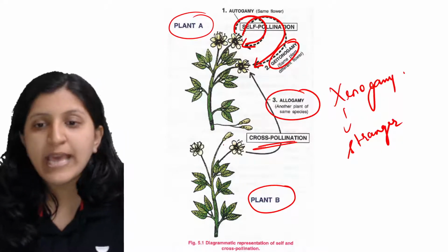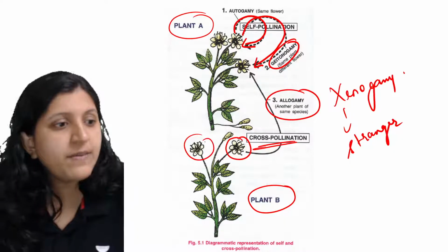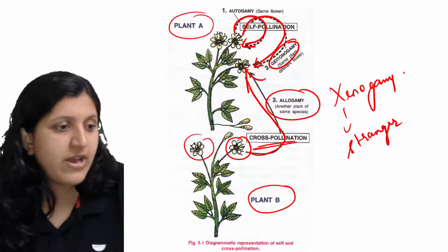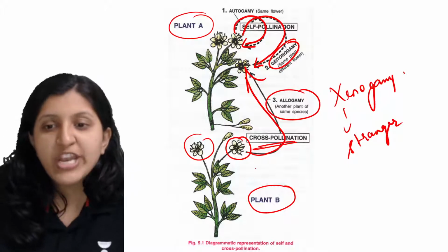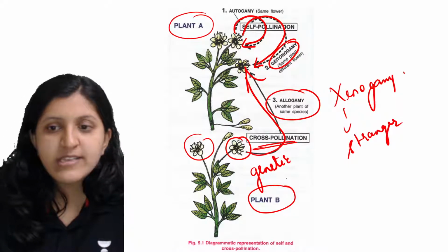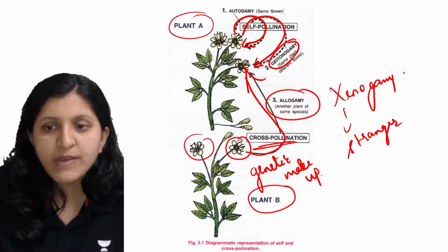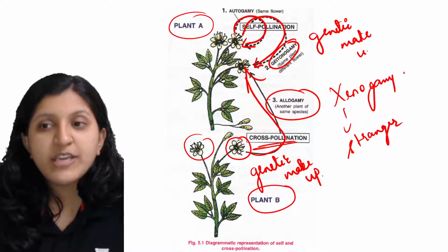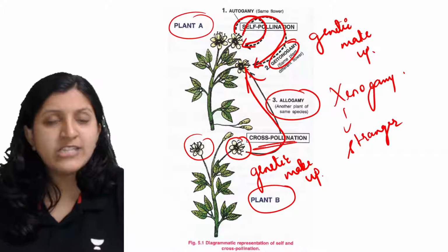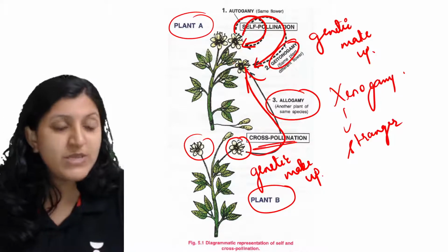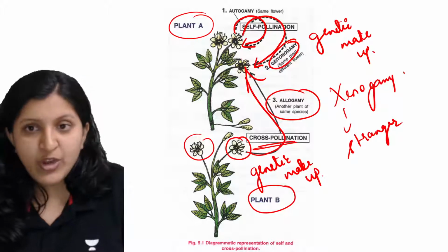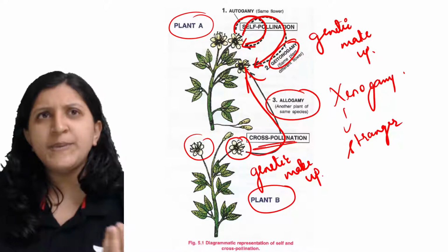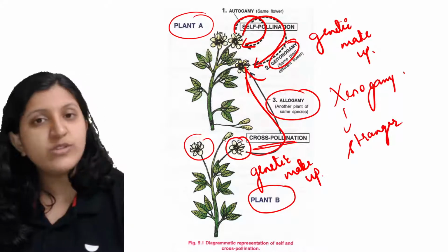With respect to that, we can see here this flower. Pollen grains are being transferred from this flower to the flower of the other plant. The genetic makeup of this plant, the genes in this particular plant, is going to be different. Because of this genetic diversity, let's say this plant might have a better adaptable capacity in this particular environment, whereas the other plant might not be that good at adjusting to it.